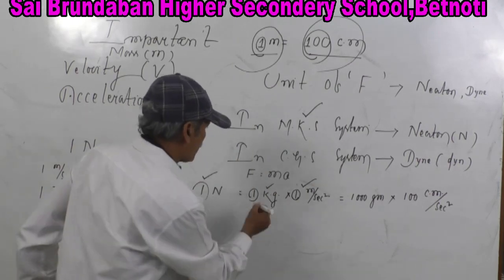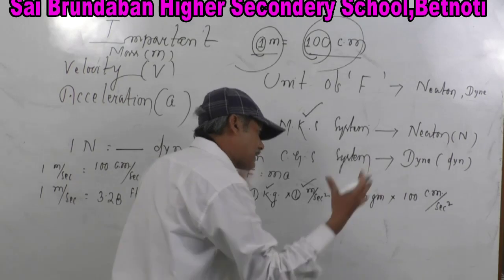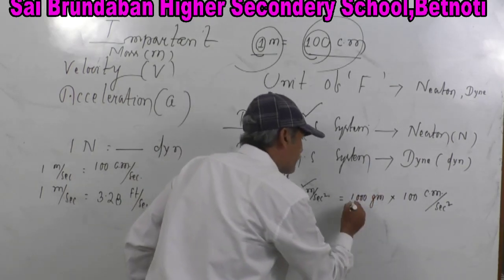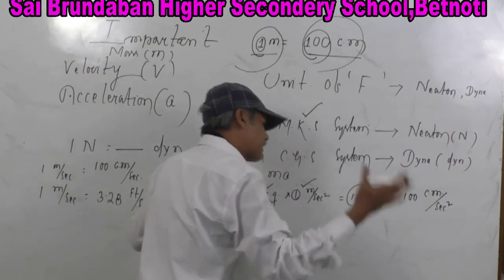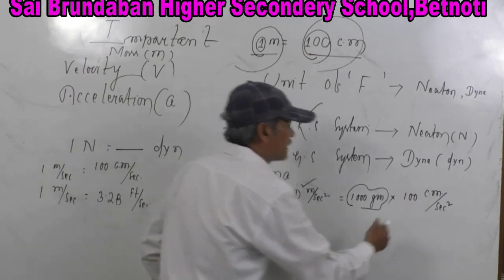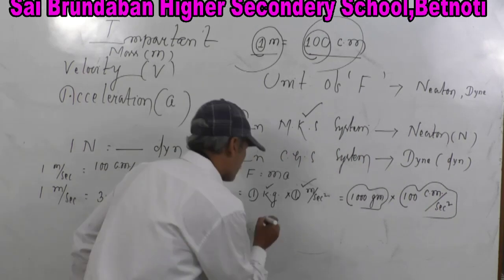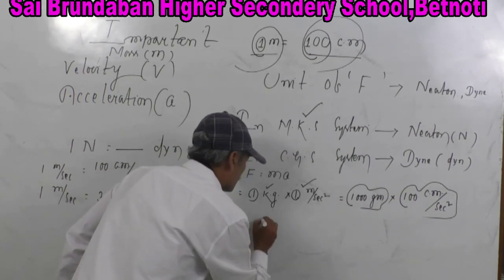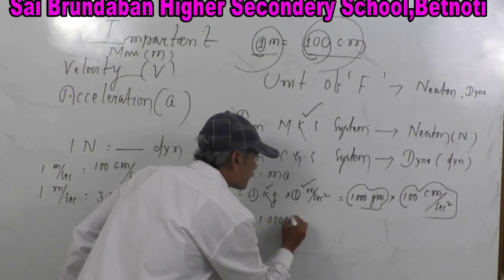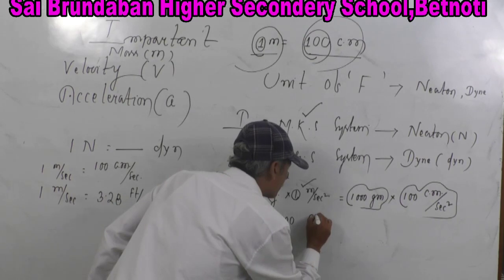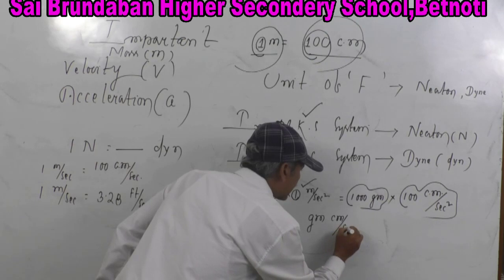In the same way, here it is 1 kg. The same amount can be expressed in CGS system as 1000 gram. This is 1 meter per second square. The same amount can be expressed in CGS system as 100 centimeter per second square. So now this is equal to 100000 gram centimeter per second square.